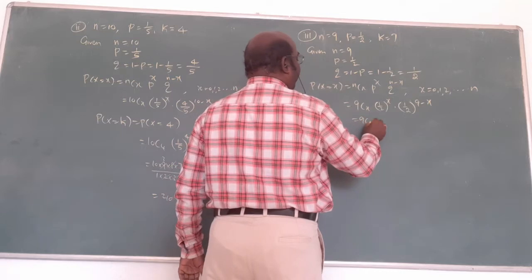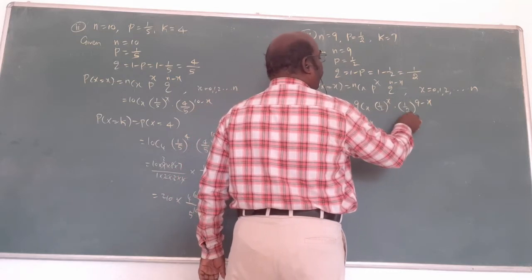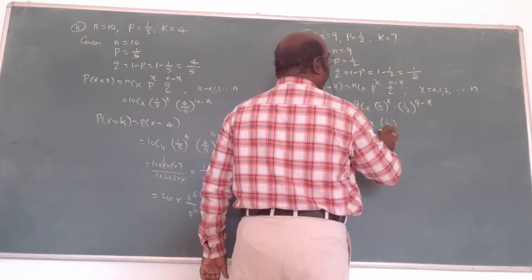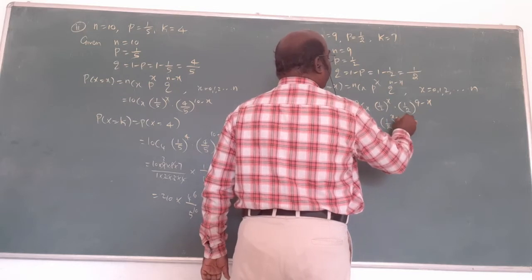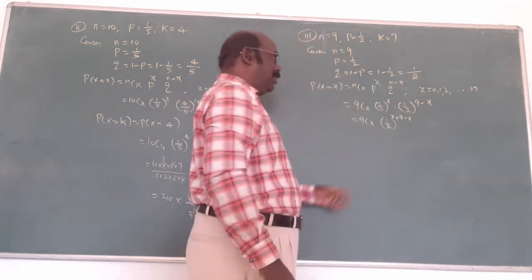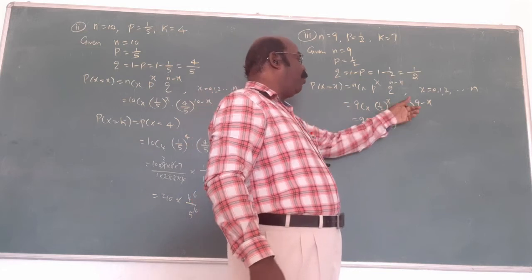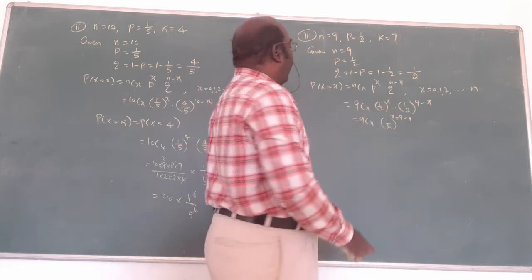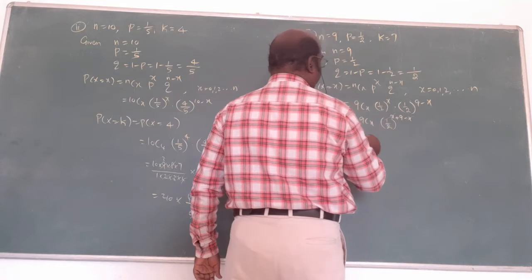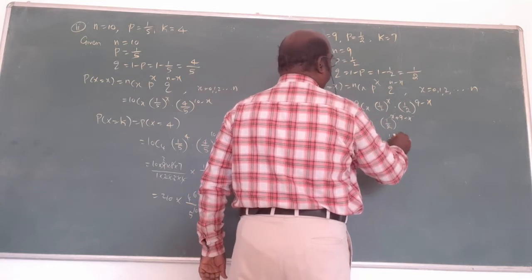Here by chance, listen, the base will be equal, 1 by 2, 1 by 2. The powers will be added, x plus 9 minus x. This is the special case: p and q are equal probability. That's why the powers are added. So we get 9Cx, 1 by 2 power 9.